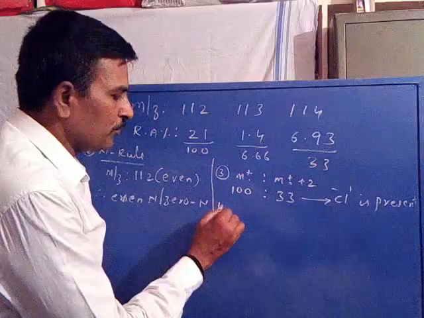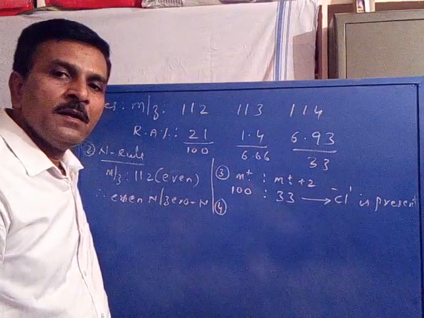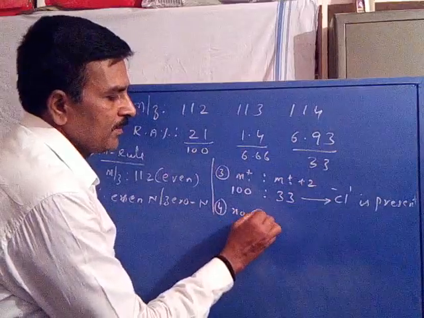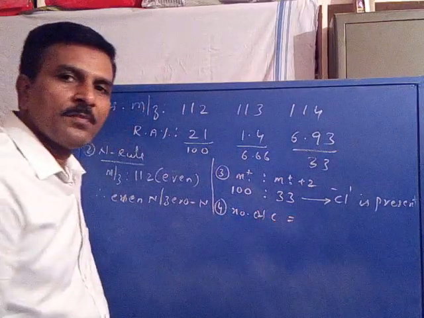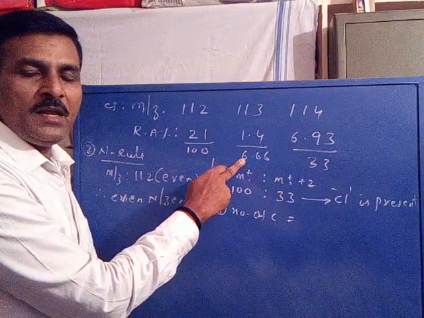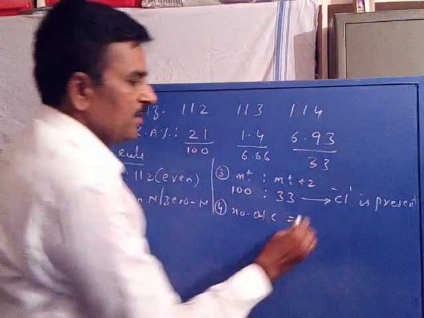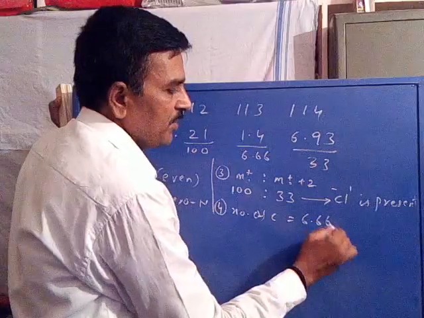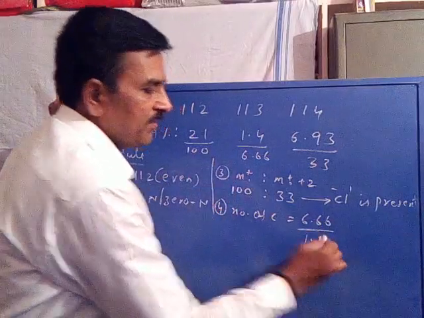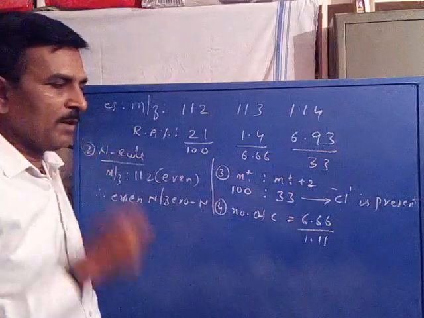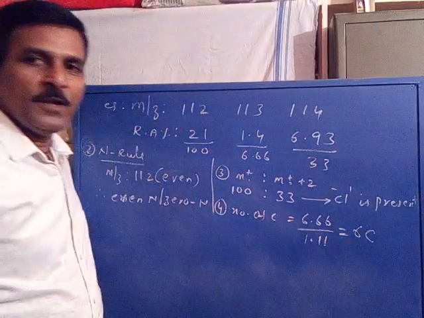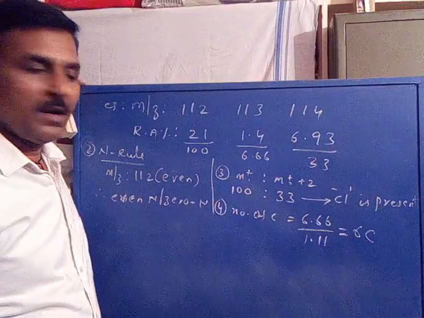Now coming to the fourth guideline. What is the fourth guideline? The number of carbons to be calculated. The number of carbons is equal to the molecular ion plus 1 signal intensity divided by the natural abundance of carbon, that is 6.66 divided by 1.11%. It gives nearly 6 carbons. So the molecule may contain 6 carbons.